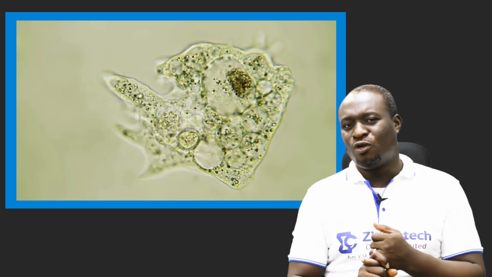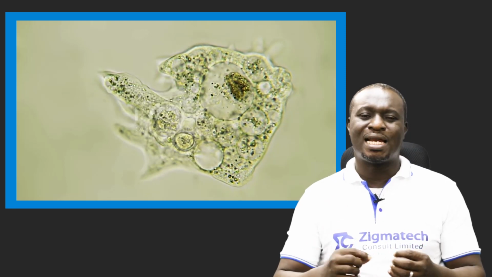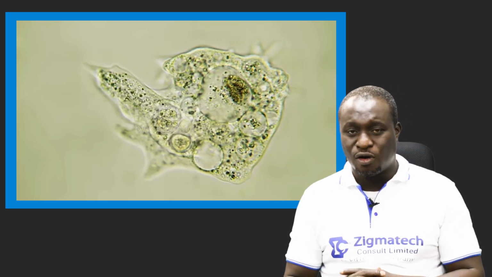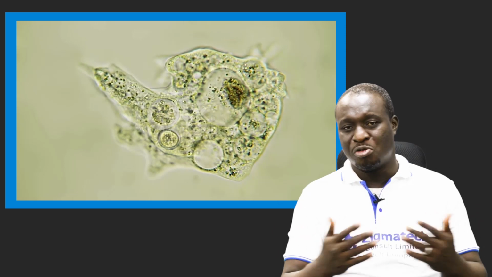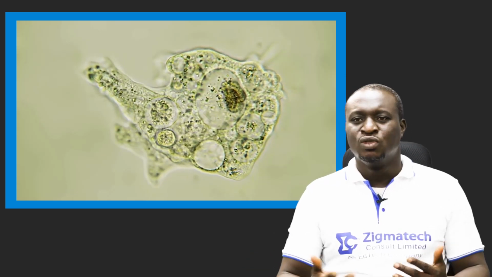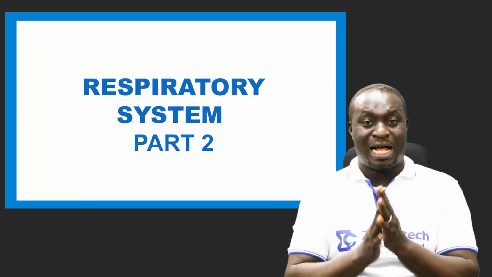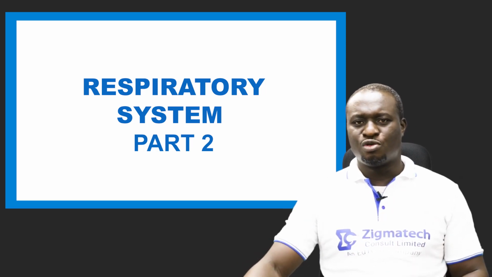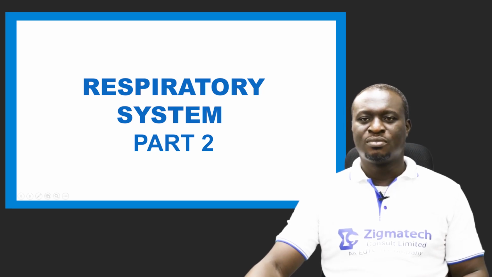Now, we're going to be talking a whole lot, not just only lower organisms. We're also going to be looking at simple multicellular organisms and also complex multicellular organisms. We're going to see the mechanism of their respiration, their respiratory system, how it operates, and how gaseous exchange takes place, even in amoeba, as small as it is. Now, if you're ready, join with me. Let us go through these topics as we can see them.